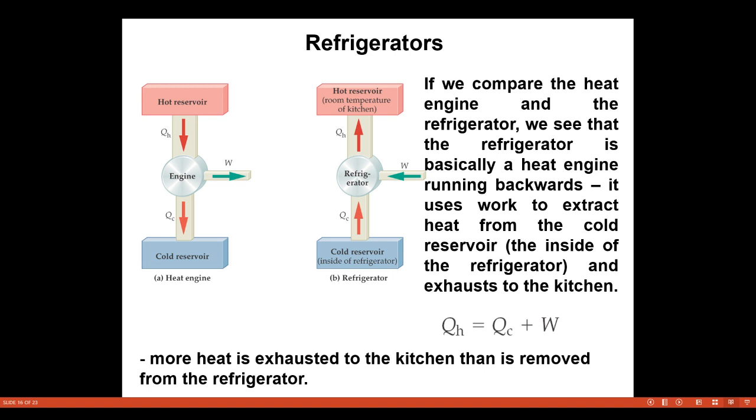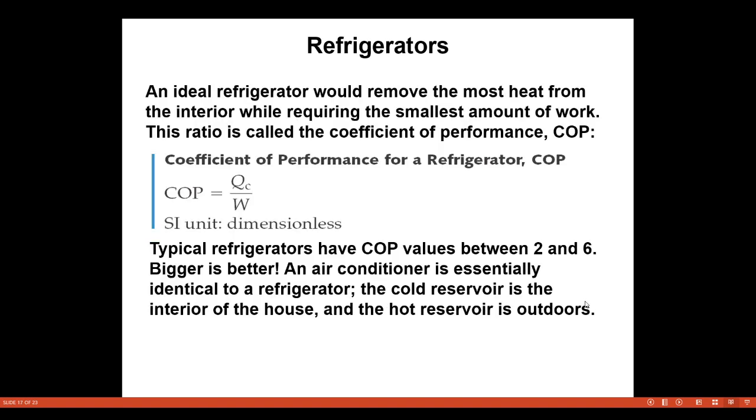If we compare the heat engine and the refrigerator, we see the refrigerator is basically a heat engine running backwards. It uses work to extract heat from the cold reservoir, the inside of the refrigerator, and exhausts it to the kitchen. Refrigerators are nothing but artificial sources of producing cold. So more heat is exhausted to the kitchen than is removed from the refrigerator. An ideal refrigerator would remove the most heat from the interior while requiring a small amount of work.